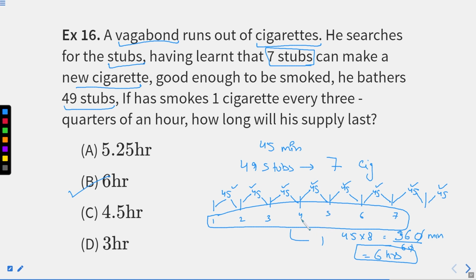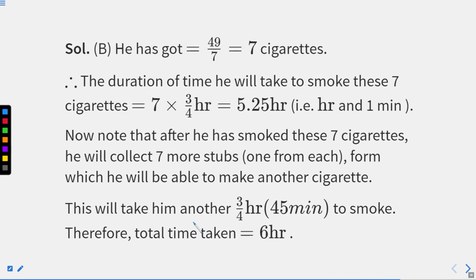Those who are facing any problem with these kinds of questions can review this video and learn this concept again. I have explained it very briefly with the help of this diagram. Follow this question, because these kinds of questions will be there in your exams with some different context, so you can use that. Now we'll move to the next set of questions.